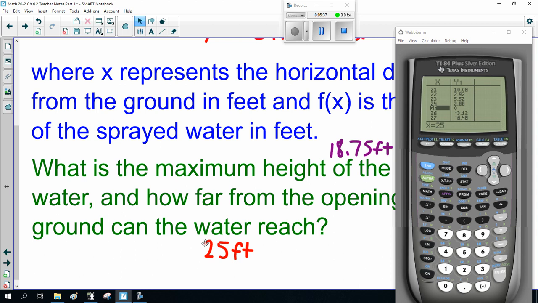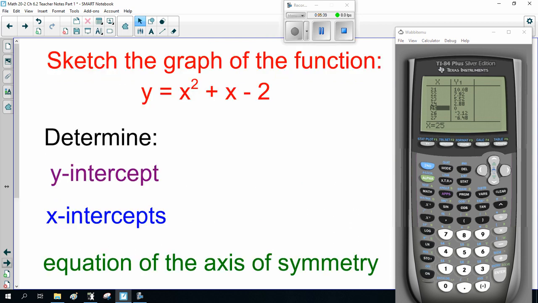Now, let's see if we can graph a couple more of these without Mr. Graphing Calculator being complete arse. So, clear it. Y equals x squared plus x minus 2. Now, determine the y-intercept, the x-intercept, the equation of the axis of symmetry.